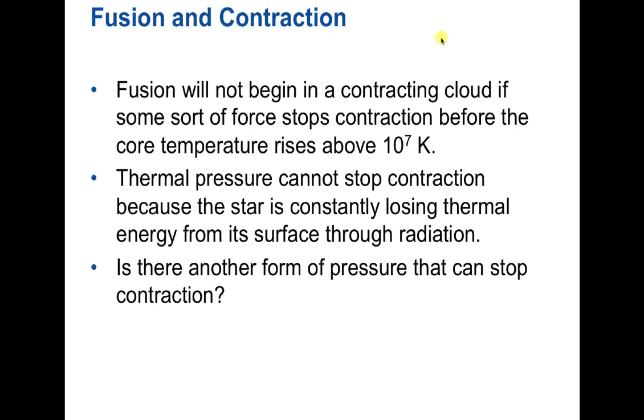But if there is some minimum mass, what that means is that below that mass, if something doesn't have enough mass, there is some kind of a pressure that is opposing gravity, so that gravity can't squeeze it any further. So gravity can't make the temperature inside get high enough, above 10 million Kelvin, for nuclear fusion to begin. So what is this other pressure that's opposing gravity?